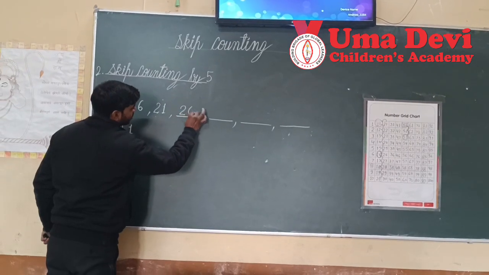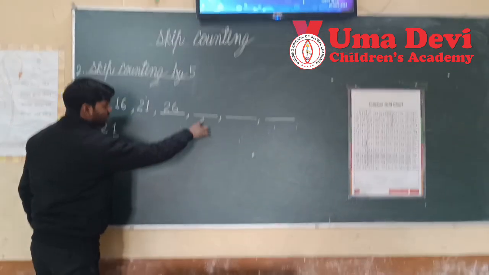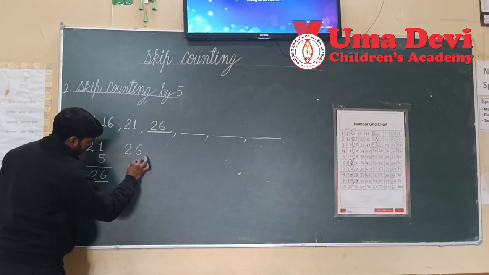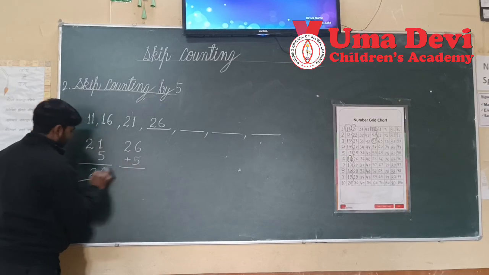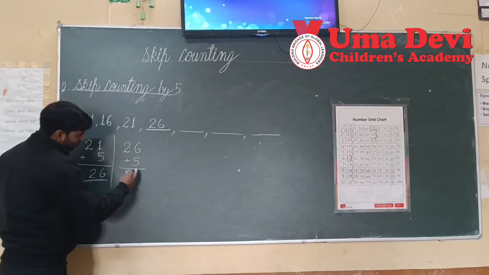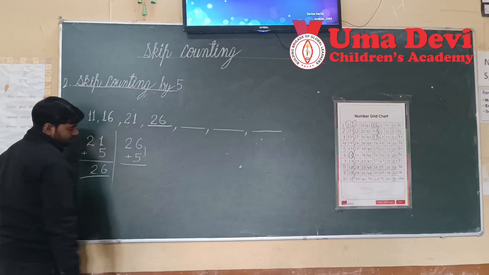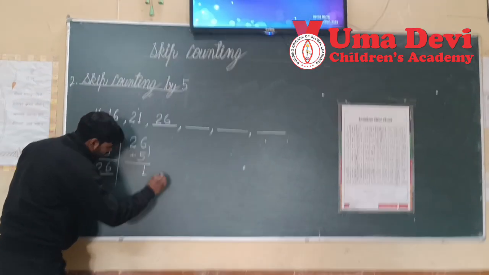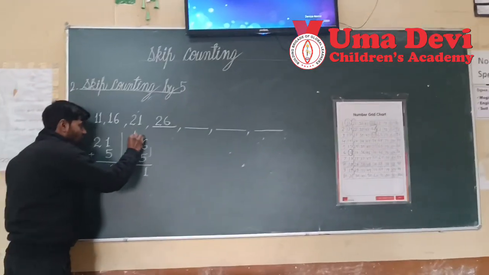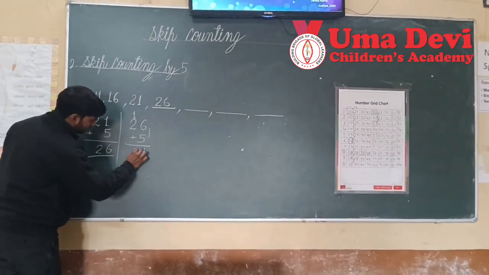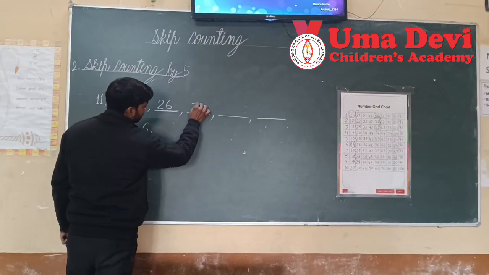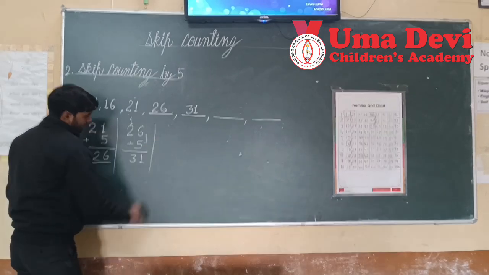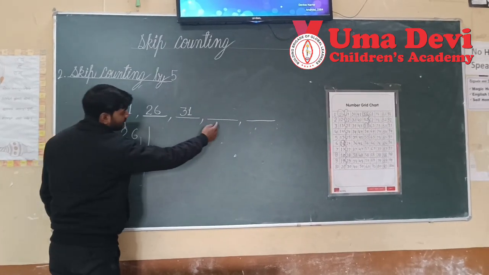Then 26 plus 5. 6 and 5, 11. Write 1 here, carry 1 forward, and 2 and 1 is 3. So 31 will come here.